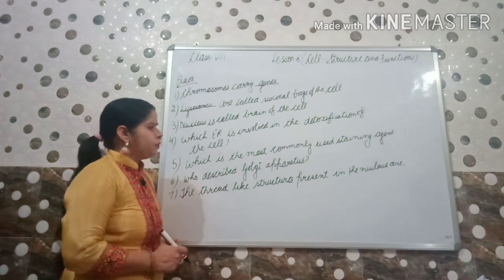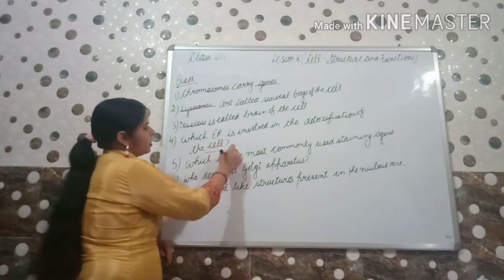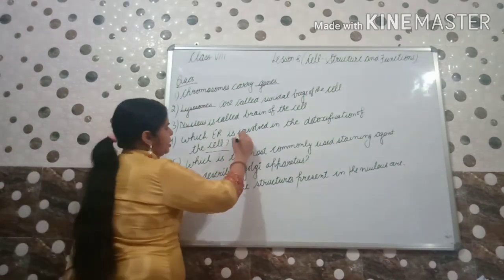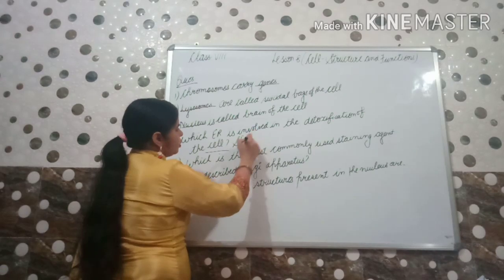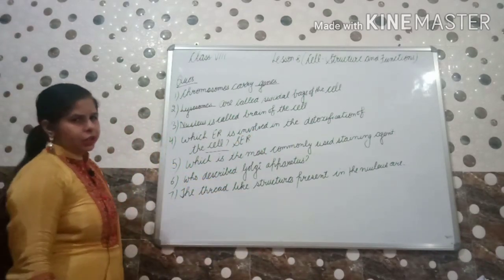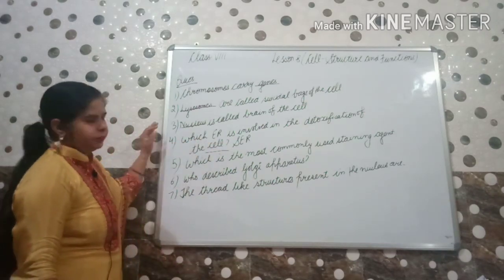Answer is SER. Smooth endoplasmic reticulum is involved in detoxification of the cell.